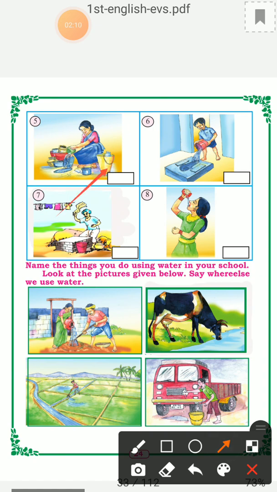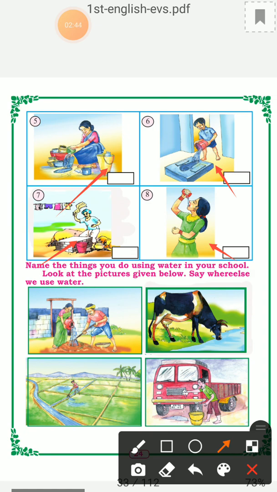Now in this picture she is cleaning the vessels. Here he is flushing the toilet. This man is washing the clothes. This girl is drinking water. So now see, in these pictures we saw water used for brushing our teeth, for taking bath, for washing vegetables, for cooking, washing vessels, then flushing the toilet, washing clothes, and drinking water. These are all the things we do with the help of the water.